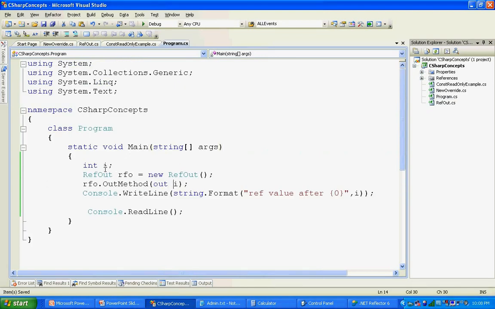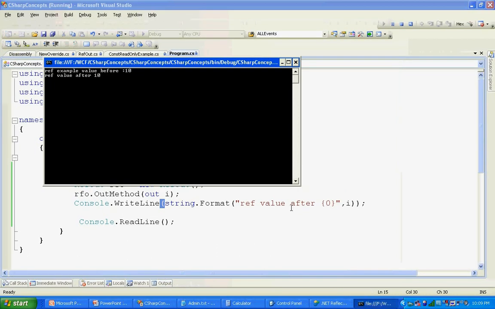and here my int I, I just removed that default value, so you don't see any value assigned for the I, and I created the object instance for the ref out class, and I'm calling the out method, passing this I as the input parameter. And make sure if your method is expecting out or reference type, you specify the same keyword over here also. If it is out, you specify out. If it is ref, you should specify ref. And I'm just printing the same value. Inside I'm assigning 10, so I'm going to expect 10. See, 10 and 10.